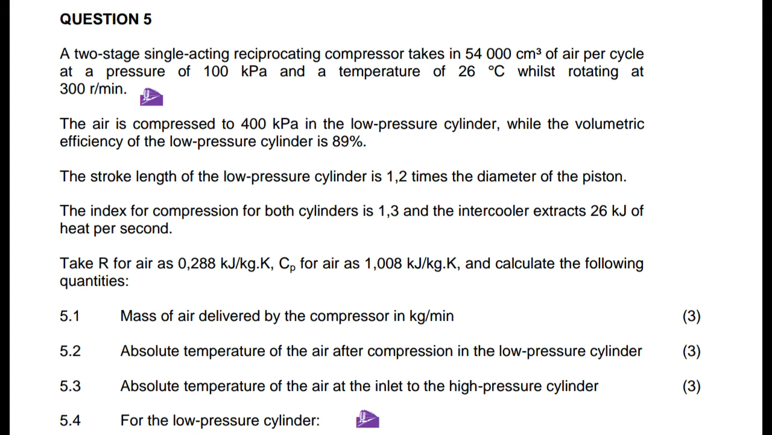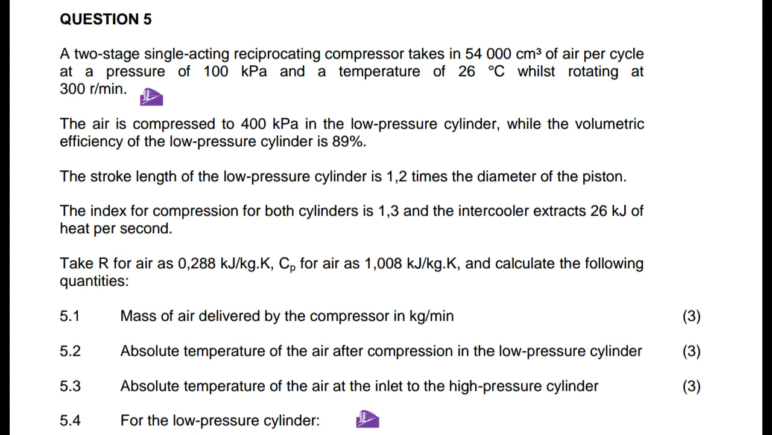The stroke length of the low-pressure cylinder is 1.2 times the diameter of the piston. The index for compression for both cylinders is 1.2, and the intercooler extracts 26 kilojoules of heat per second. Take R for air as 0.288 kilojoules per kg Kelvin. Specific heat capacity at constant pressure for air is 1.008 kilojoules per kg Kelvin. Calculate the following quantities.